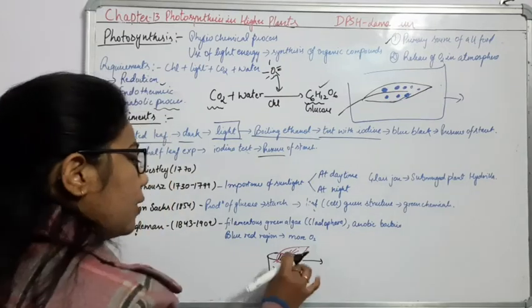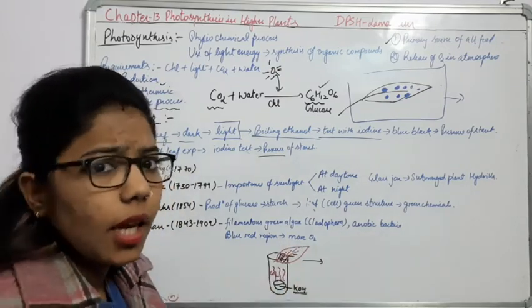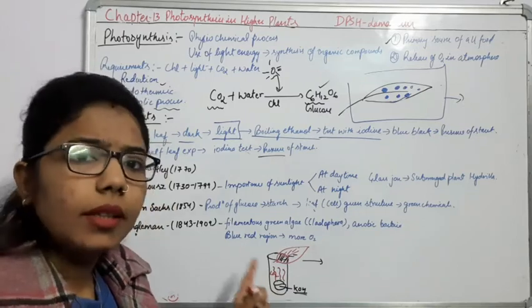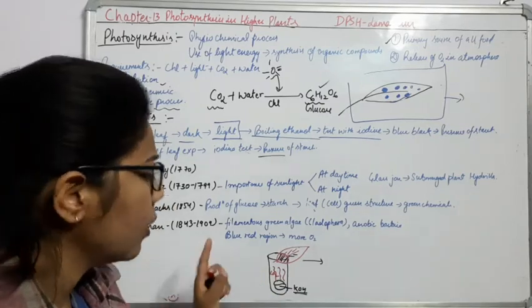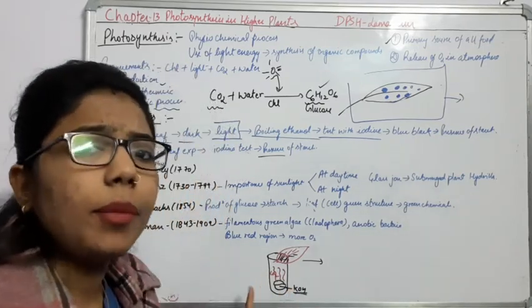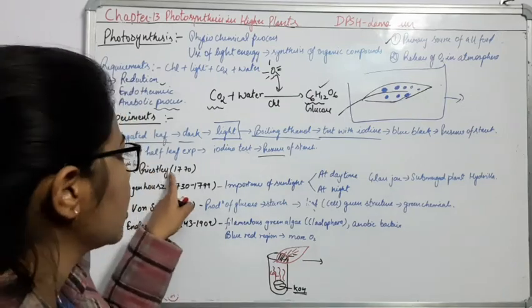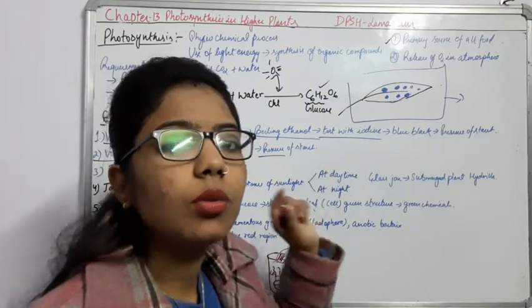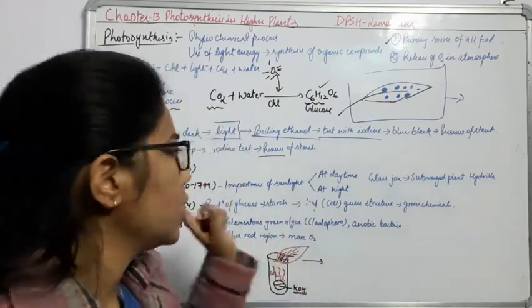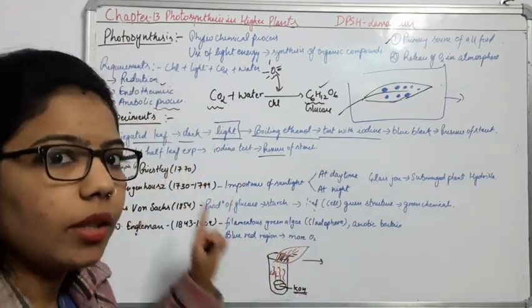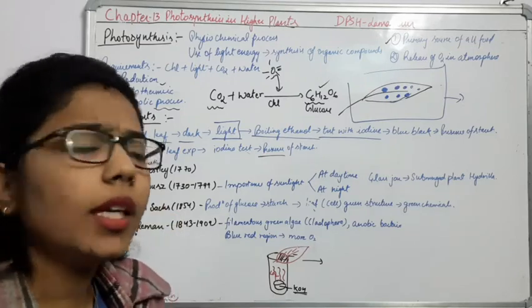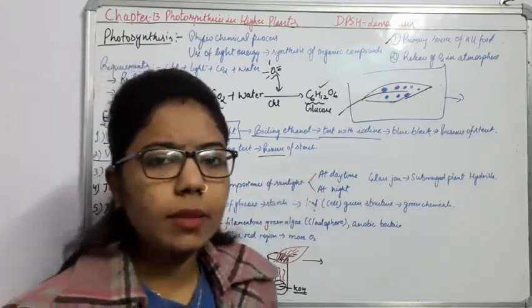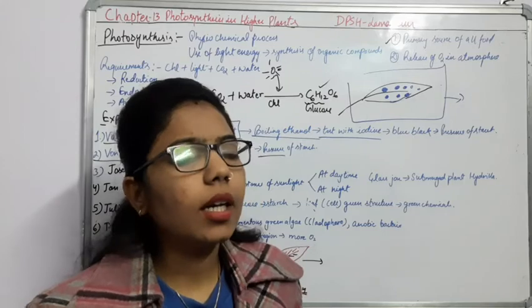It means there will be no formation of starch and no photosynthesis. So we have decided on the basis of CO2. Here we have discussed the importance of CO2. So we can say CO2 is also very, very important for photosynthesis. These are the basic experiments which we performed in an earlier grade.